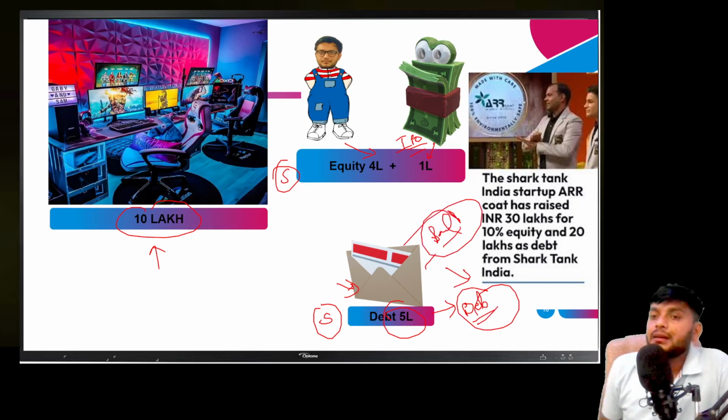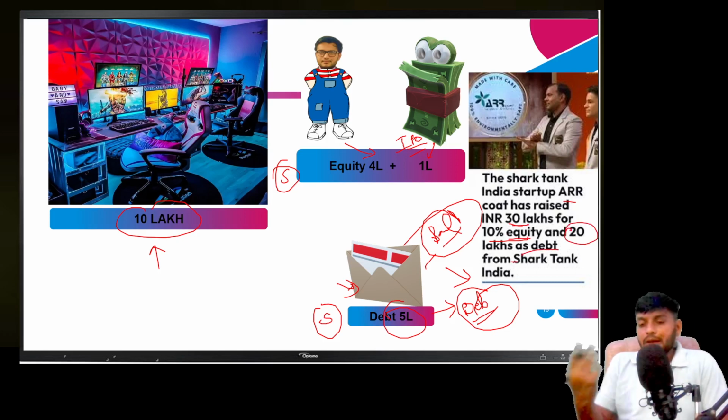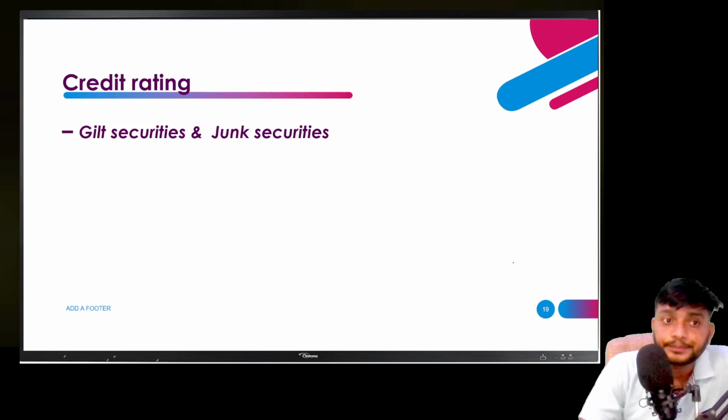The government will issue bonds to arrange debt from the market. In Shark Tank, there was news that ARR Court raised 30 lakh for 10% equity, and 20 lakh as a debt. So you can arrange both kinds of money from the market.